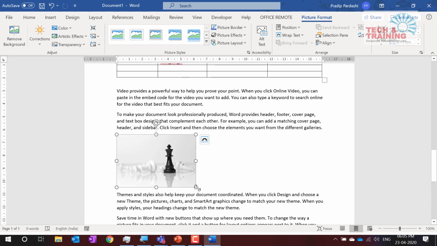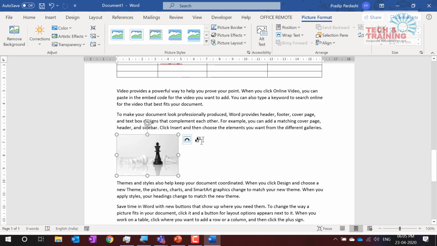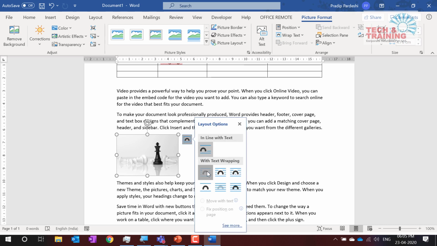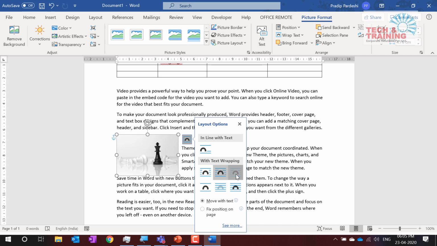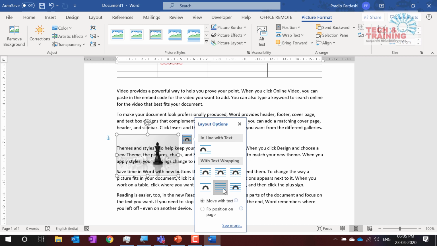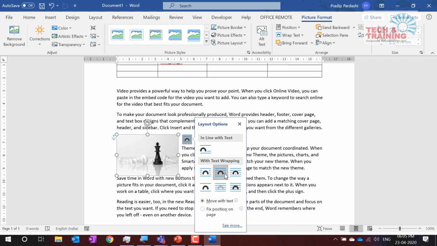Now I want to encircle this picture with the text. Office has made it very simple, and this feature has been there since ages. You click here and you select how you want the text to wrap around the picture. Do you see? You want text over the picture, these are the text over the image, these are text behind the image, and these are the text around the picture like this.